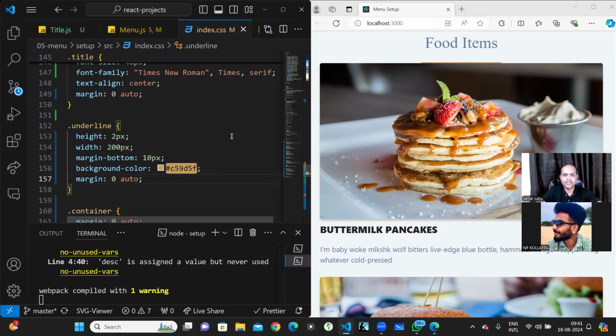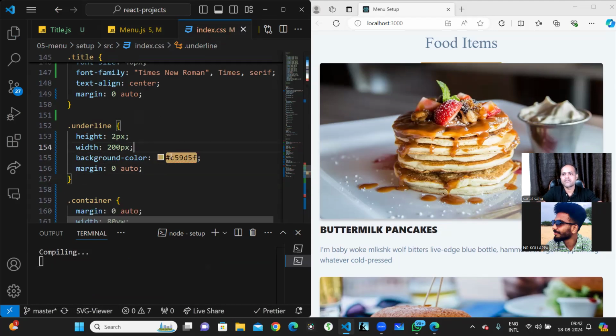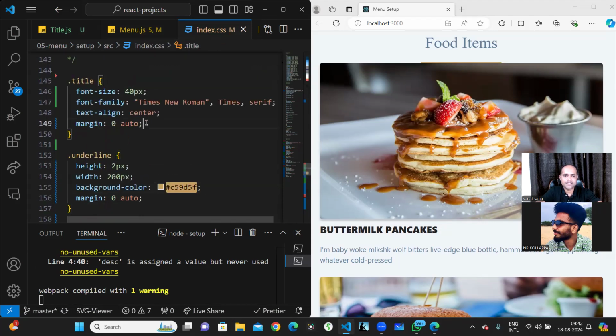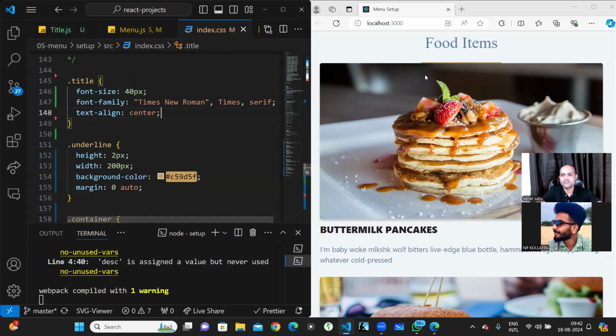Okay, it is working. So in that case, margin bottom we don't need. This height is working. Okay, so the reason it is happening like this is that I'm not giving the top and bottom right. So this I don't need. Anyway, we can make it better.